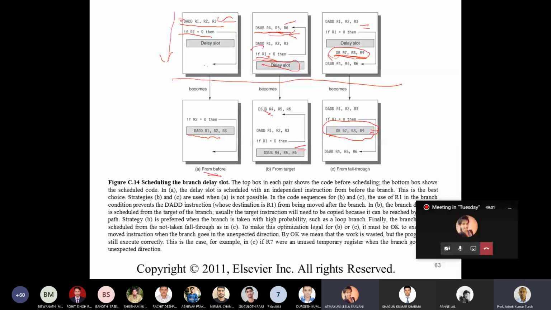This is my branch instruction, right? I am looking for an instruction for the delay slot. Now I'll put that instruction in the delay slot, which has no effect on R1.